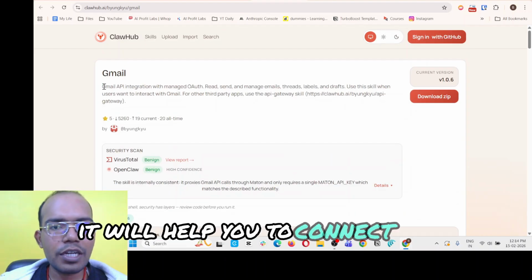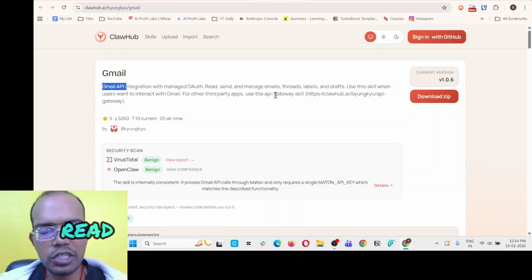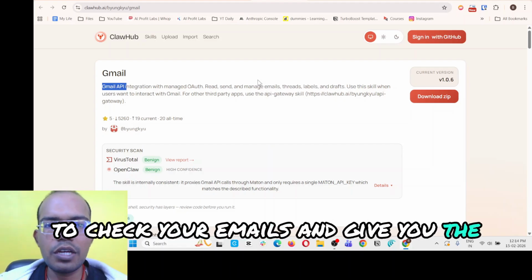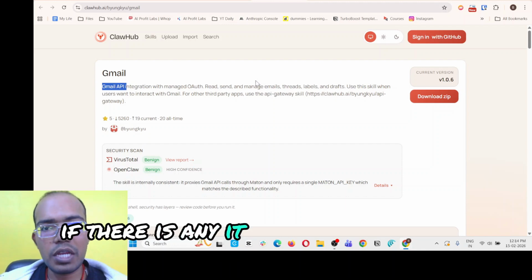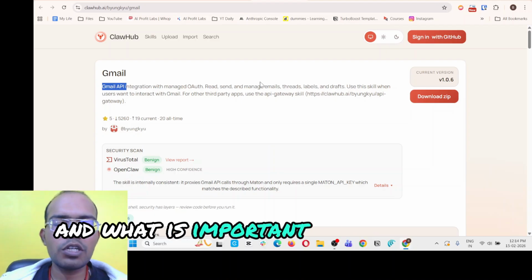It will help you to connect your Gmail account with the OpenClaw, so it can access your emails, read them, and create a summary out of that, check your emails and give you reminders if there is any reminder needed, or tell you what you discussed earlier and what is important to take notes, right?